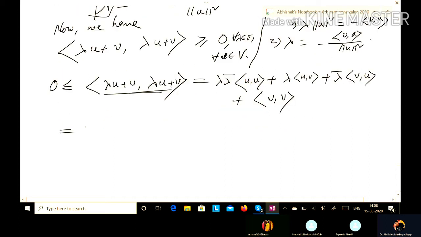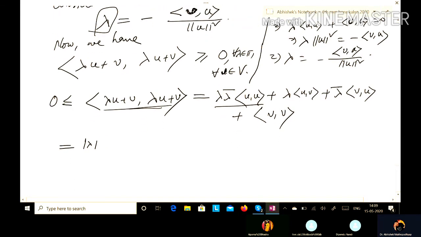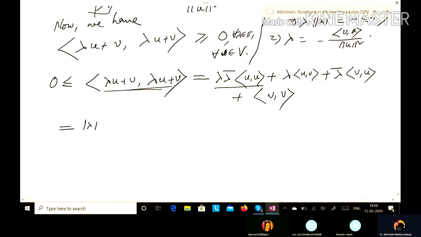So thus we have, for this it is mod lambda square norm u square plus, sorry, it is minus. Just we put the value of lambda here, so it is minus